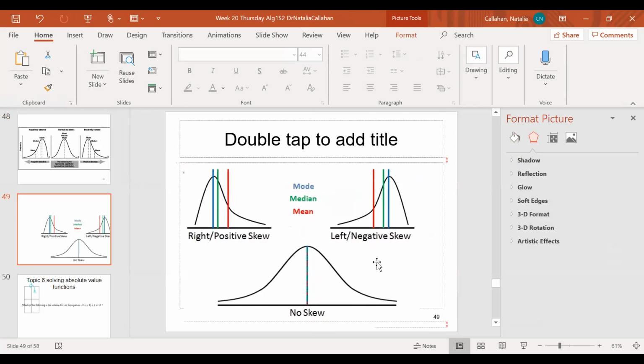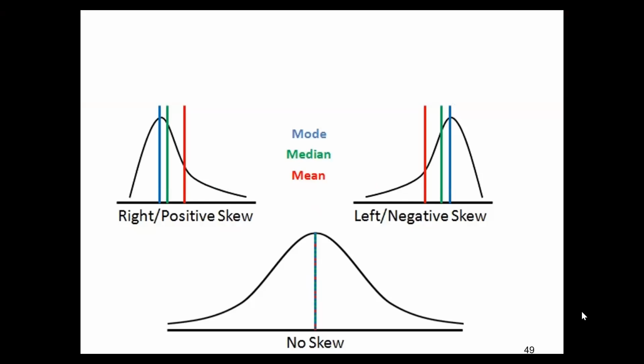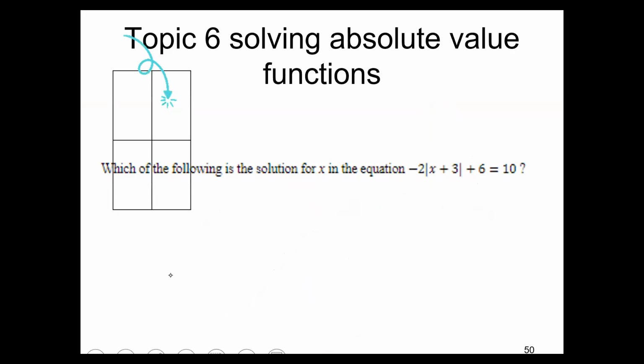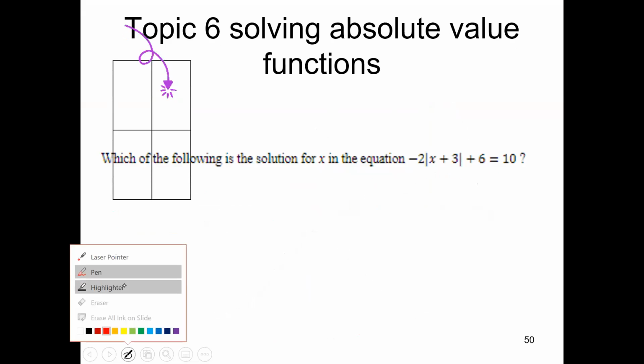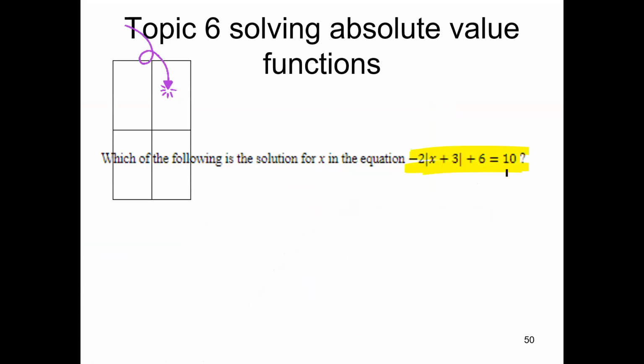Another way of thinking about this is the following, and you might want to copy this part down too. If there's no skewedness, it's a perfect bell curve. This is a left or negative skew, and this is a right and positive skew. All right, so we're going to move on to topic number 6, which is going to be on absolute value. So looking at this question here, you want to go ahead and copy it down.